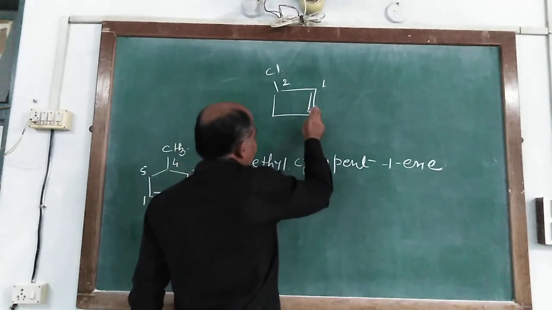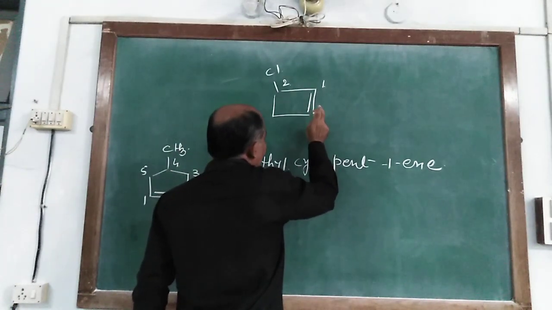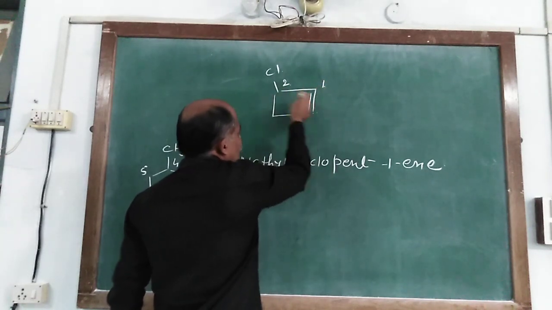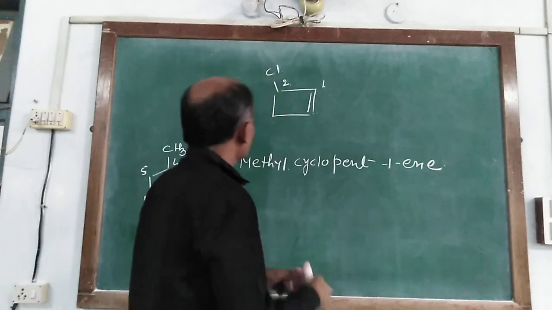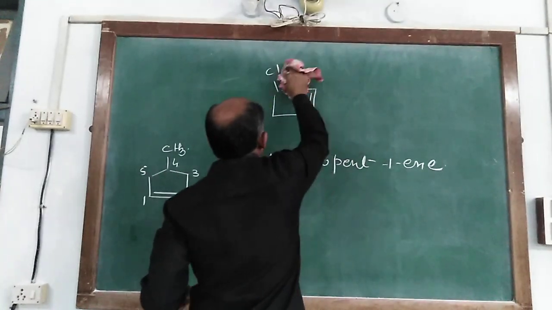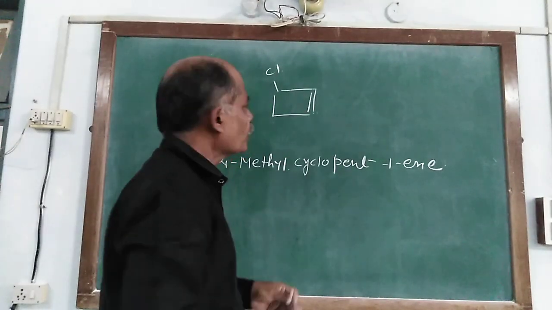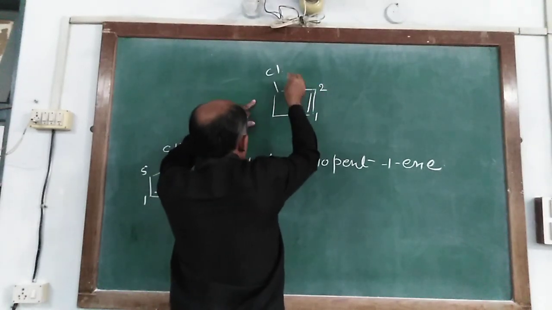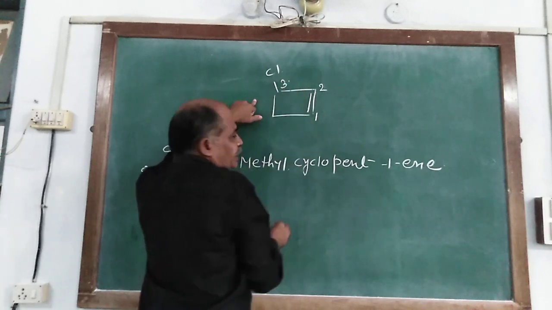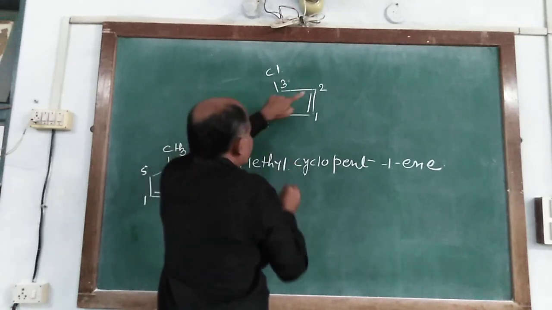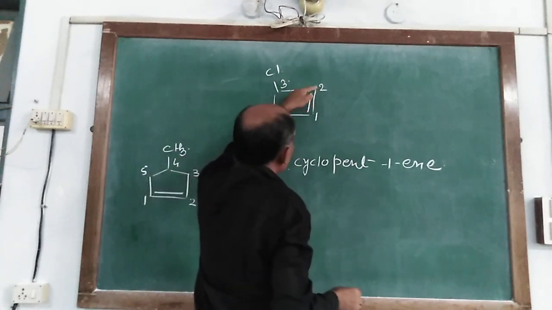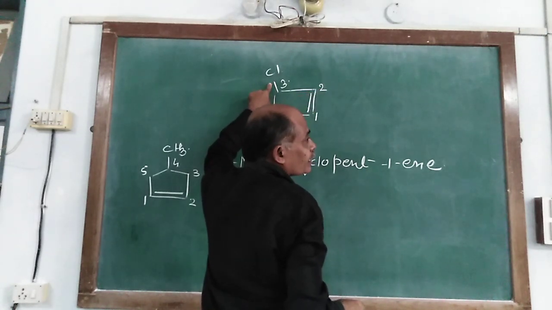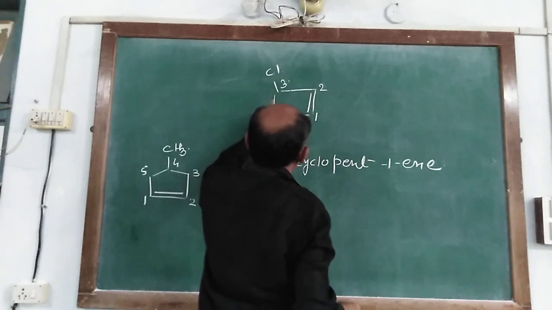But you have to give the numbers from here 1, 2, 3 or 1, 2, 3 and 4. So the first number is given to this carbon atom because from this carbon atom the substituent groups have the minimized number 3, and from the other carbon atom the substituent group has the maximum or higher number, 1, 2, 3 and 4.